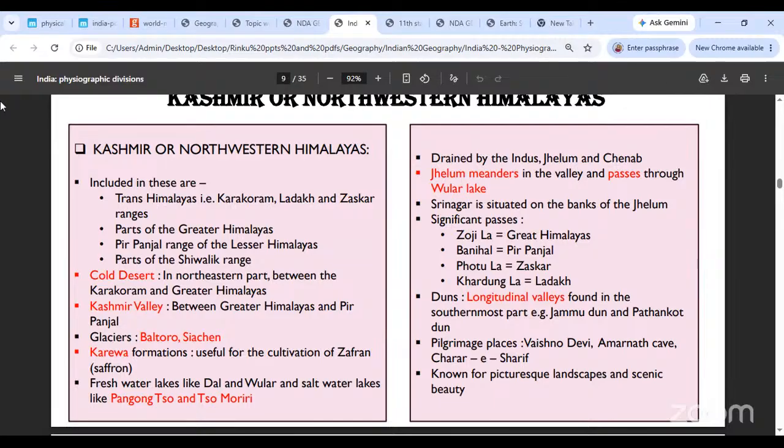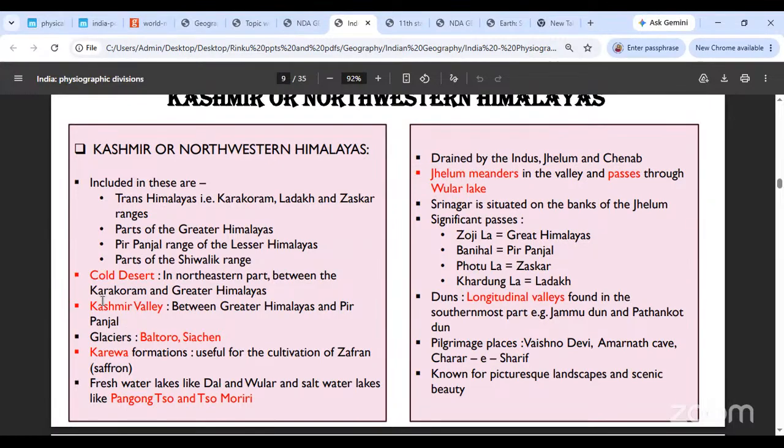And remember all the major passes: Zojila in Great Himalayas, Banihal in Pir Panjal, Potula in Zanskar, and Khardungla in Ladakh. Okay, remember these passes also because you're asked to match these passes and the ranges that go through them. Passes का मैंने आपको पहले भी बोला था, there are two ways to remember the passes. One, which state or union territory they lie in, and secondly, which mountain range they lie in. Okay, which mountain range they cross through. So that is two ways in which you remember the passes.